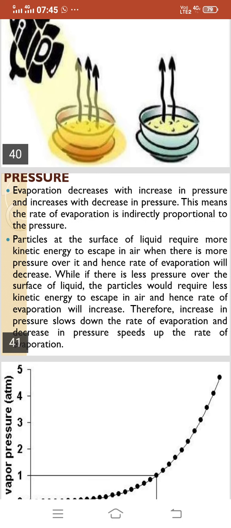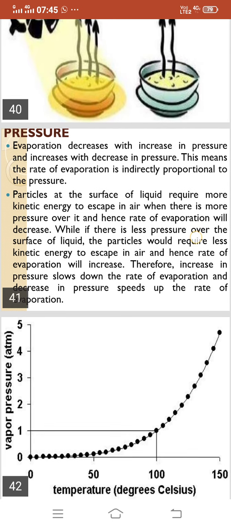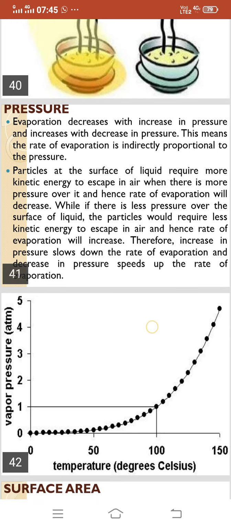Therefore, increase in pressure slows down the rate of evaporation, and decrease in pressure speeds it up. It means the relationship between evaporation and pressure is inversely proportional.